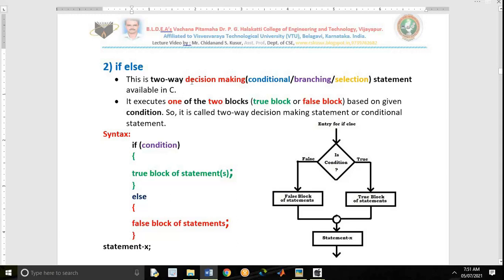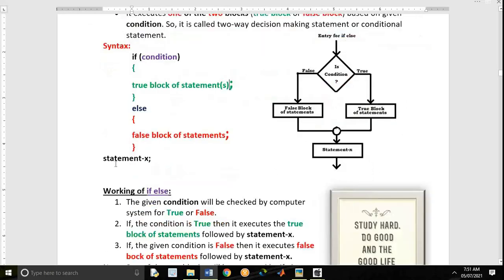And this is two-way decision making, or conditional, or branching, or selection statement available in C language. What it does, it executes one of the two blocks, that might be the true block or the false block, based on condition. So it is called a two-way decision making statement. Nice. Explanation, syntax, and the flowchart. Same explanation here I have written.